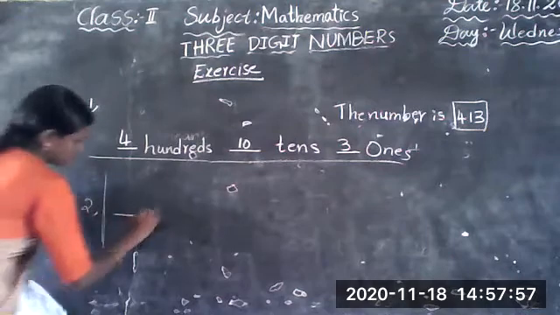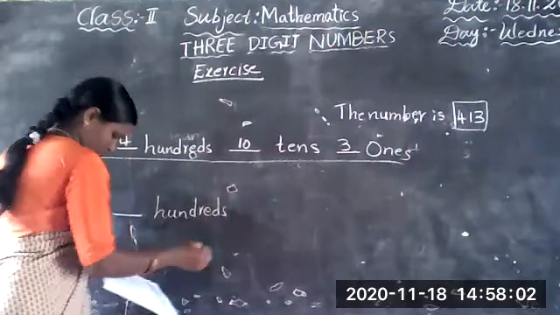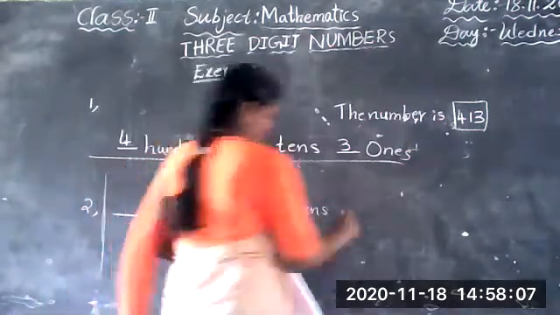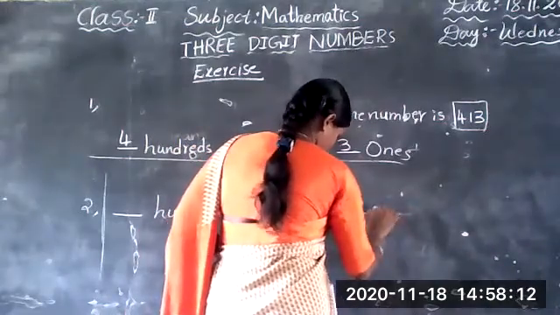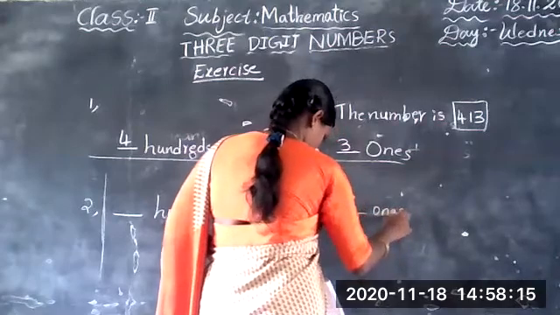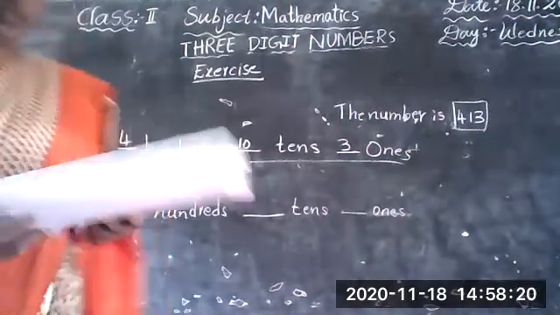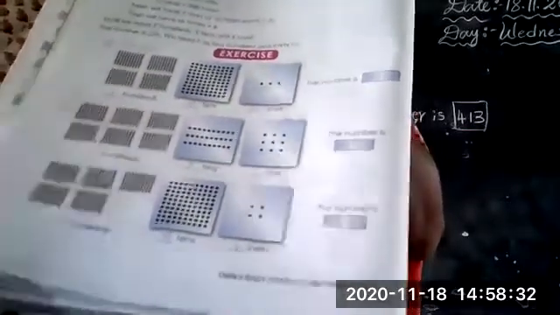Next, dash hundreds, dash tens, dash ones. See here, how many hundreds are there? 6. 1, 2, 3, 4, 5, 6. 6 hundreds.